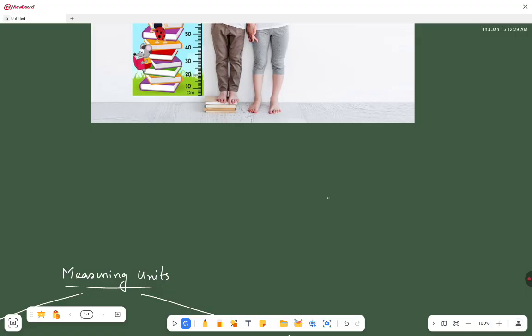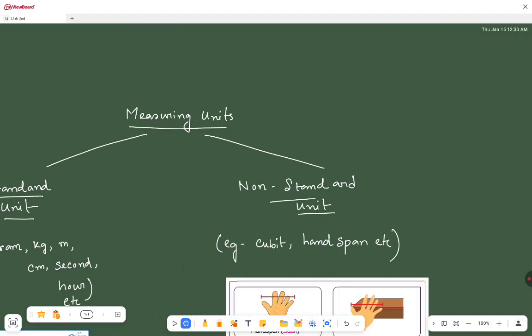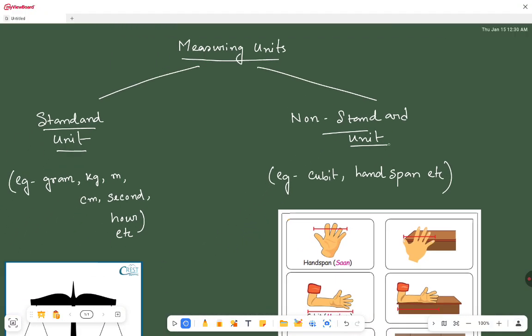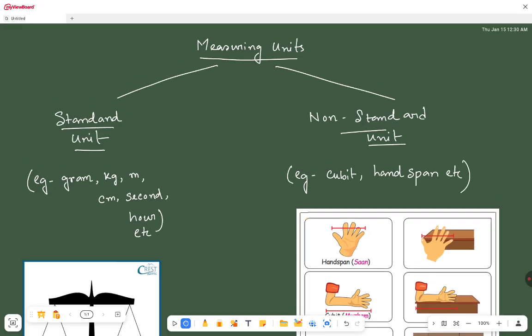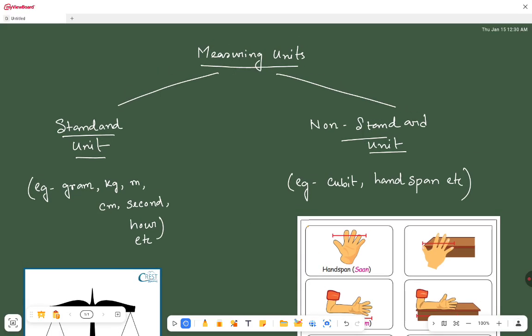Okay, now we will go to our next agenda, that is measuring units. Now you have n number of things to measure, just like the weight of something, the length of something, the volume of something. You will measure time. So there are n number of things to measure, so basically there are n number of units also.